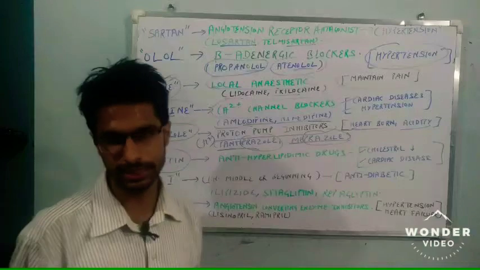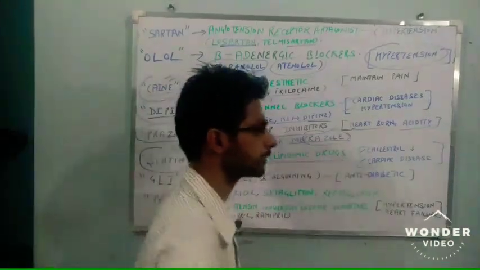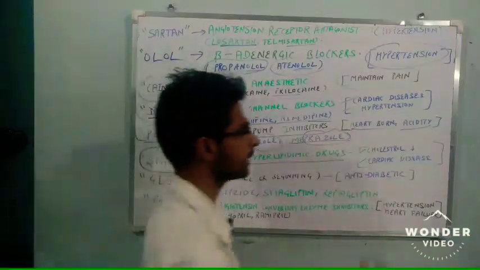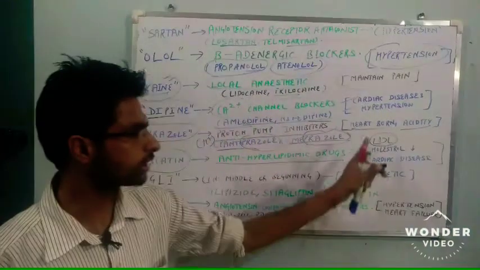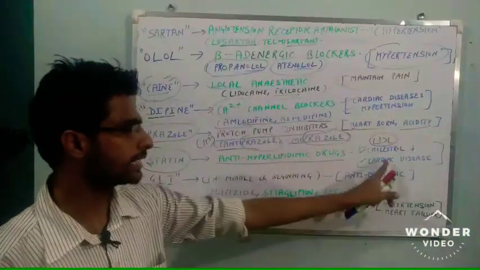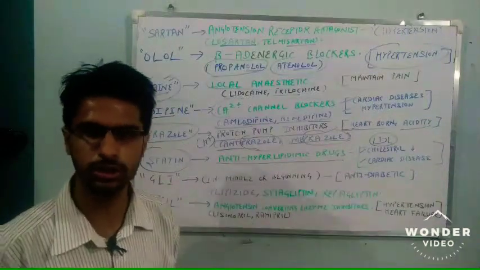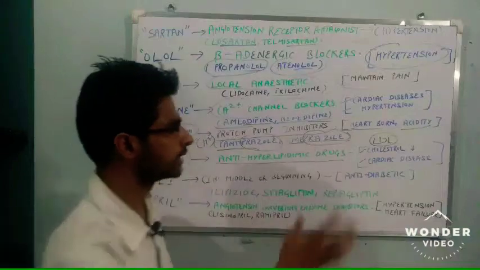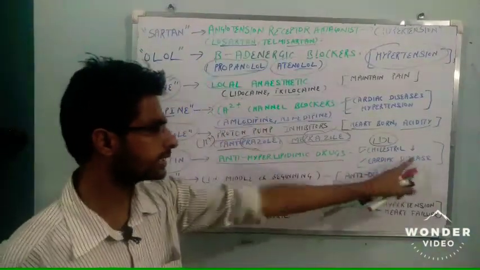We learn about the statins. Now, statin is an anti-hyperlipidemic drug used to decrease the cholesterol level, especially the LDL level, low density lipoprotein, which is very harmful to us, and also in the treatment of cardiac disease, because cholesterol gets deposited in the different arteries or veins. So it is the main reason cardiac arrest can happen. So in cardiac disease,